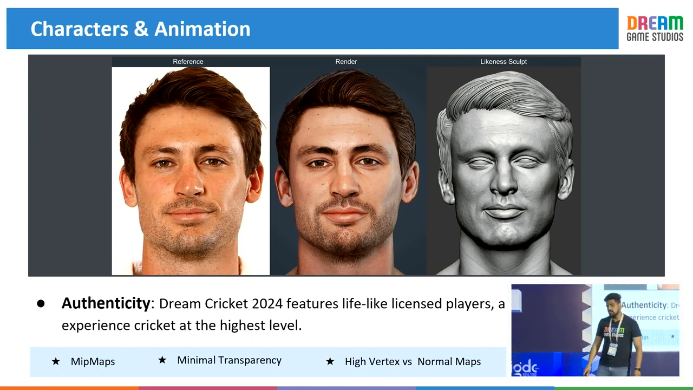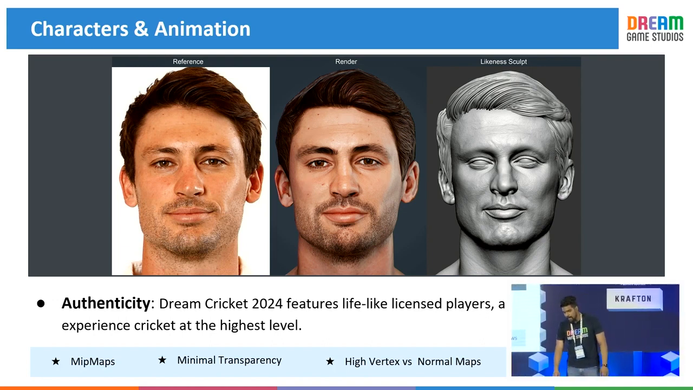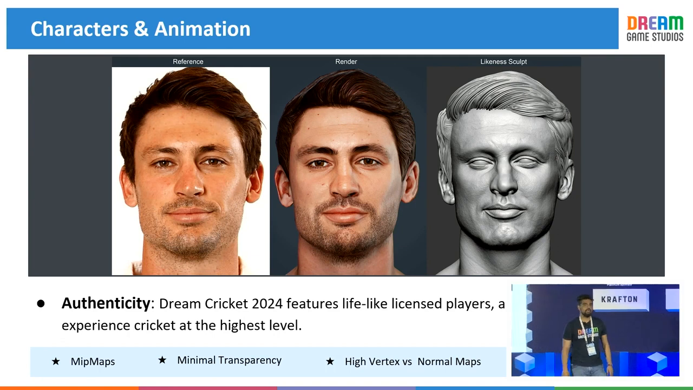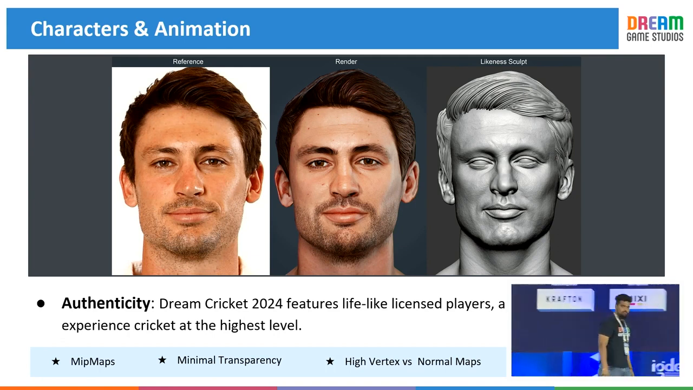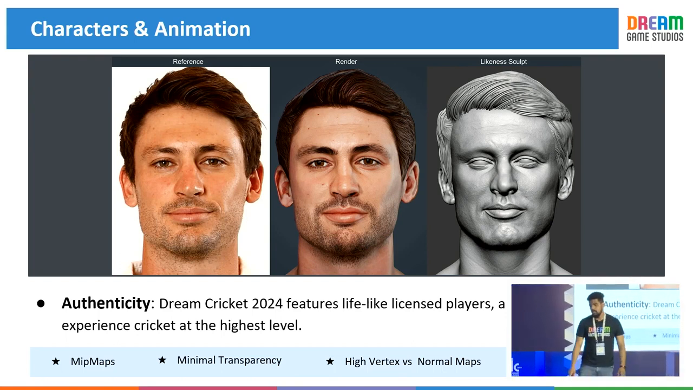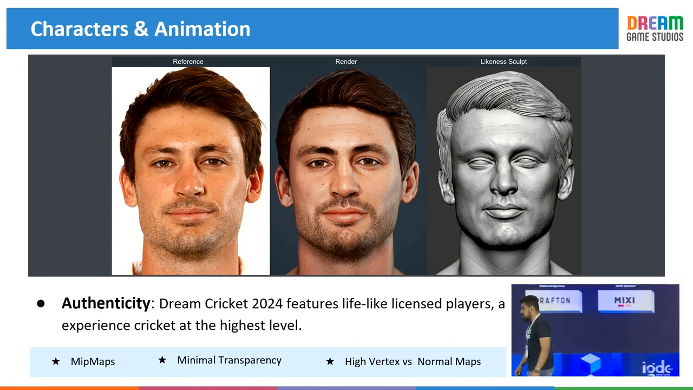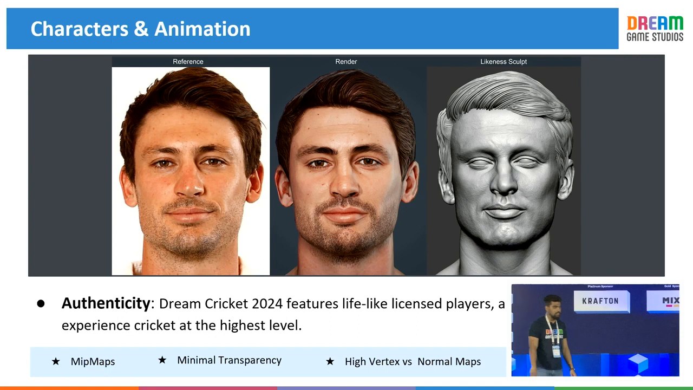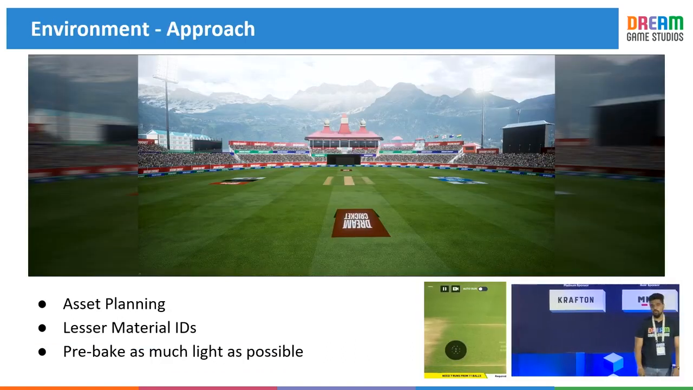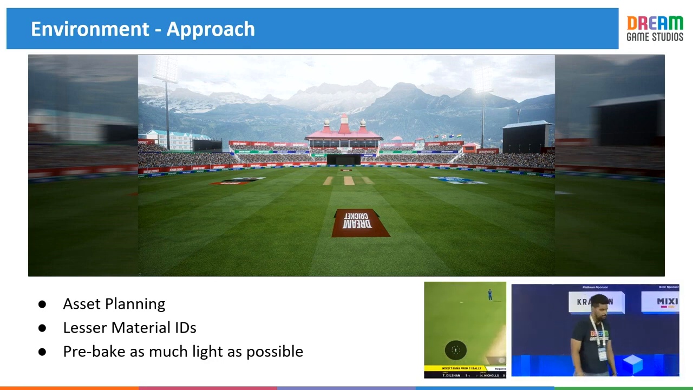Some of the tips when it comes to optimization with respect to characters and animations. One is use mip maps, but again, it comes with its own drawback of memory. I would suggest no transparency at all, as it will cost you the Z buffer. Use modulated shadows, which is one of the good features of Unreal Engine for mobile devices. All right, I'll switch over to Rituraj, who will be describing the optimizations for environment. Thank you.